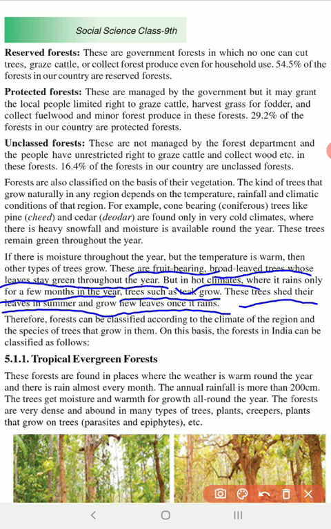Okay, right. Now we have seen three classifications. The first one is a classification based on density of the forest, the number of trees. Second one is based on the government classification, administrative classification. Third one is based on their vegetation. So this vegetation is based on the climate. Okay, so that you should understand.